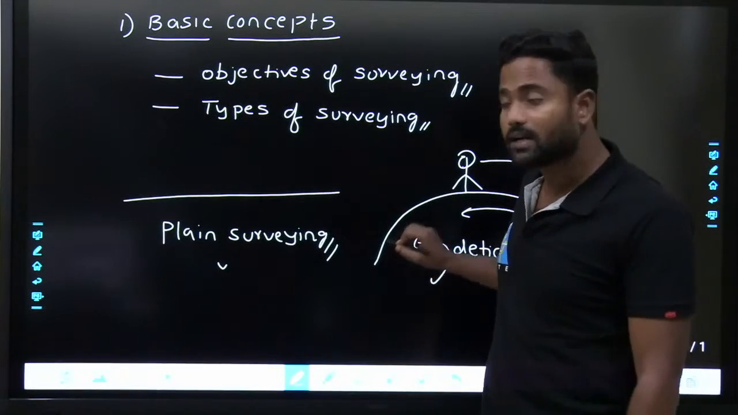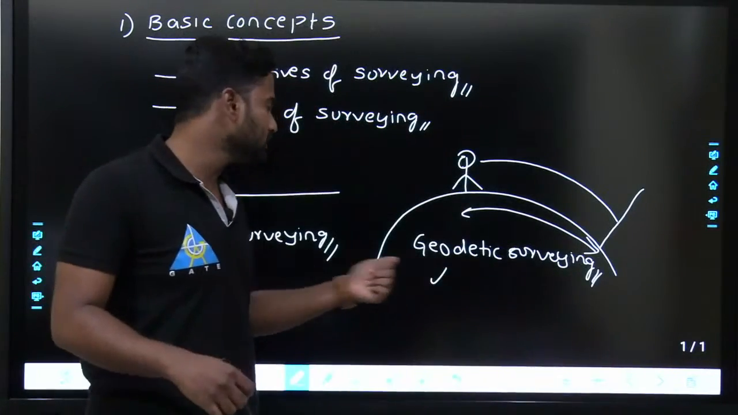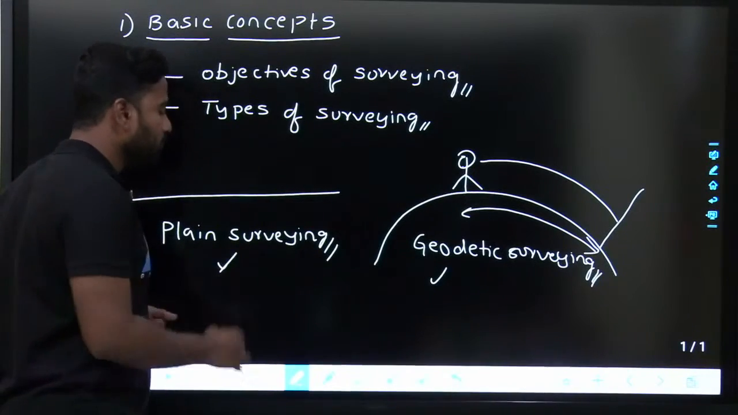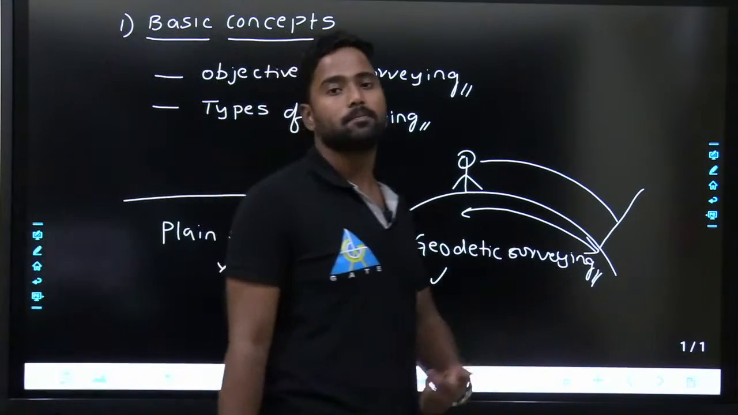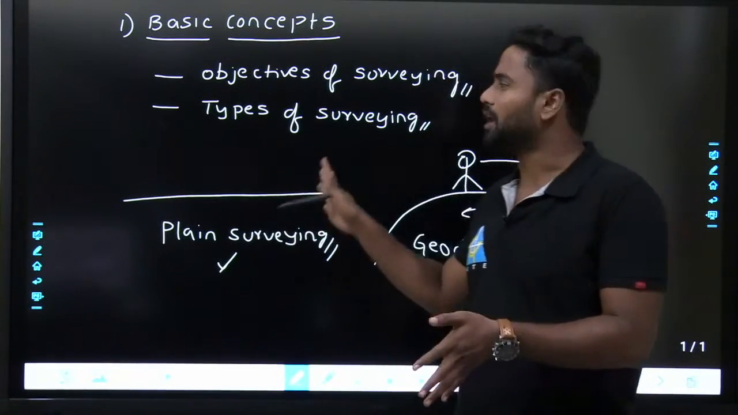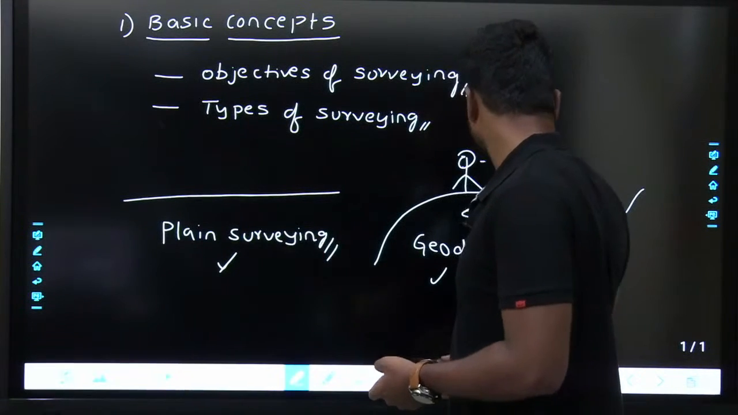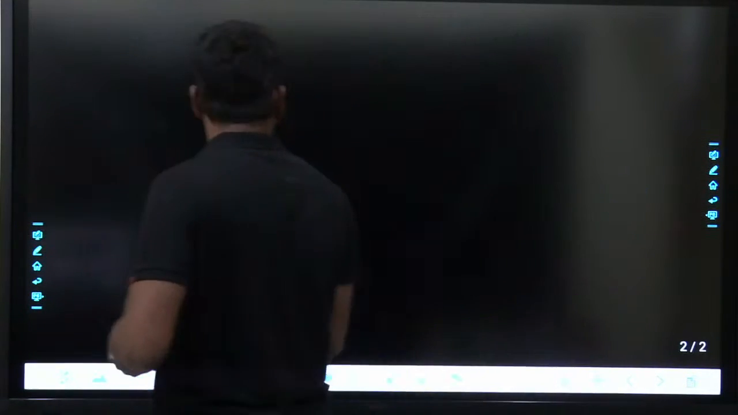If you consider curvature of the earth, then it is called geodetic surveying. If you don't consider curvature of the earth, if it is very flat, then it is considered as plane surveying. This is just an idea of the types of surveying. And if they ask about classification of the survey, next would be